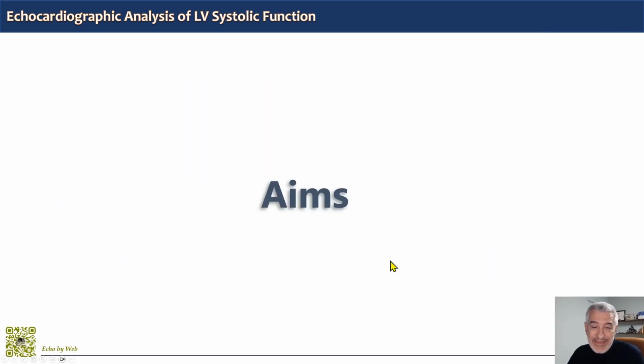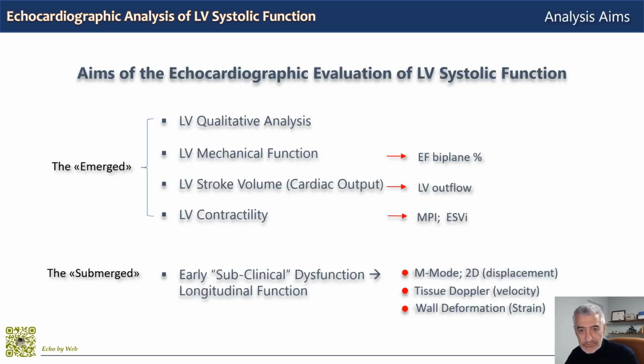Now let's look at the aims of the echocardiographic evaluation of left ventricular systolic function. And these are the aims. To begin with, in the parasternal long axis view, we have some tools, as we will see, to evaluate left ventricular systolic function using a purely qualitative approach.